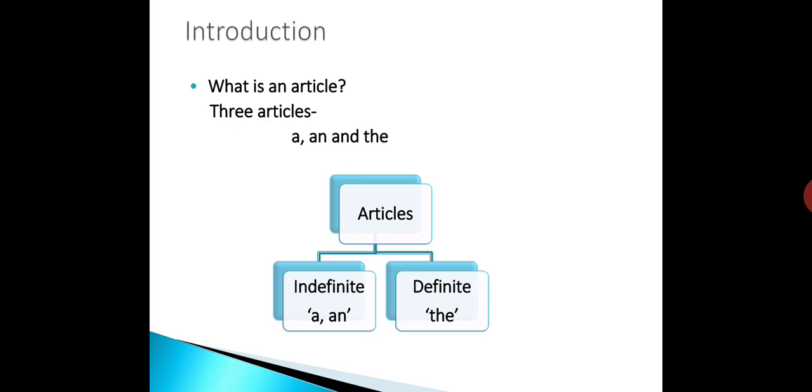To understand the usages of the articles a, an, and the, one has to know how to identify countables. Countable means countable nouns, and uncountable means uncountable noun. So, what is meant by countables and uncountables?